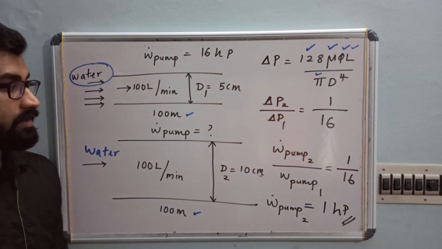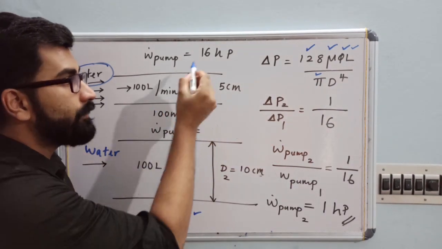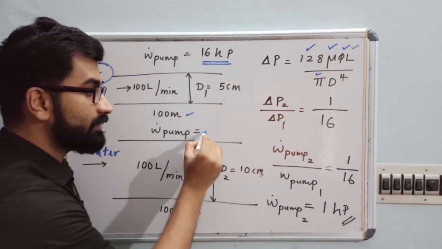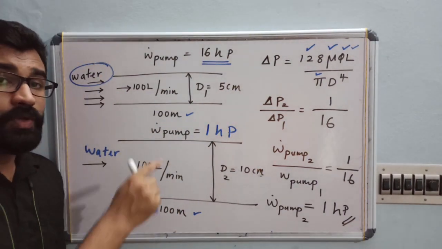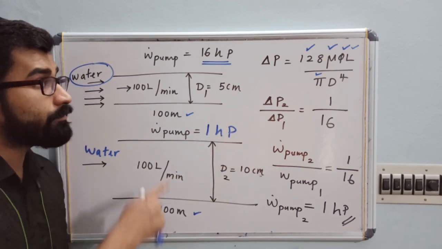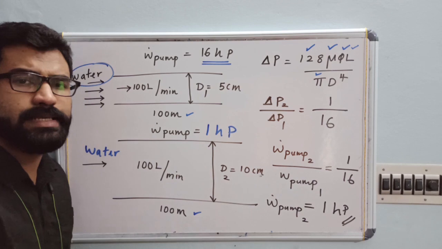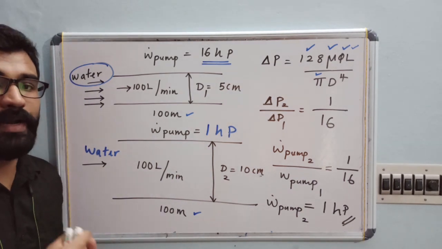Now you can see what is the change. For the first pipe you require 16 horsepower, for the second pipe you require 1 horsepower. When you double the diameter of the pipe, your pumping power is decreased by 16 times.